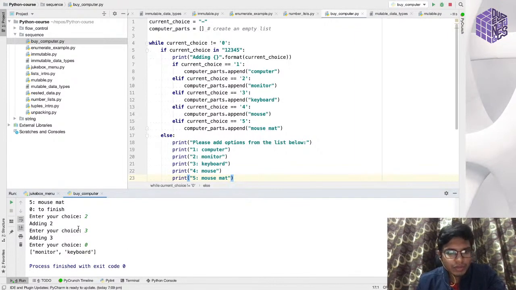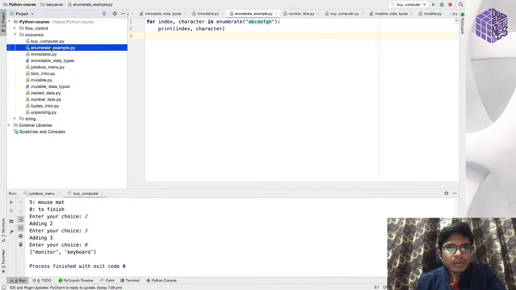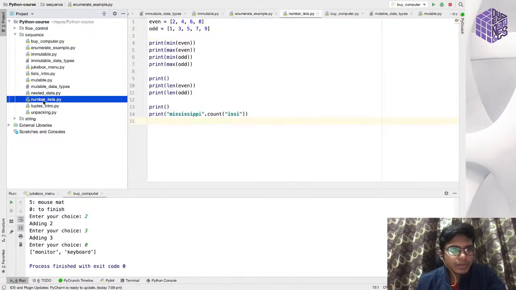See, it has added two and three items, that is monitor and keyboard, into the list. So you can add any item to the list, and you can also remove any item from the list. Removing an item we will see in the next few examples. So yeah, I'll also cover a few.